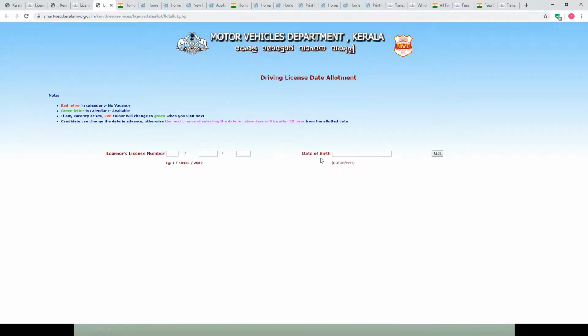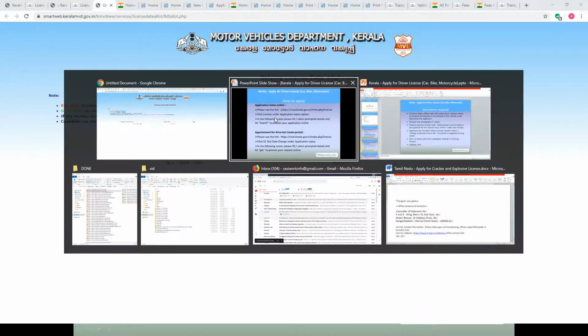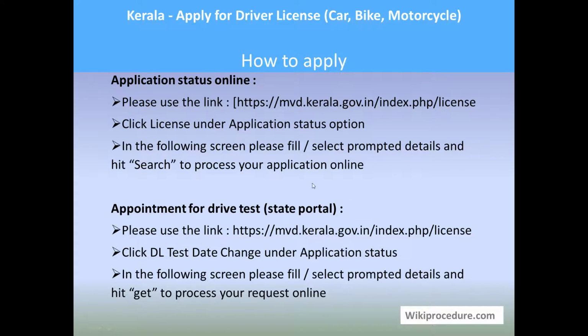Go to get the prompts to enter. Please enter the license number, date of birth and hit get. Once you hit get, you will get the next page for completing the prompts to change the drive test appointment.